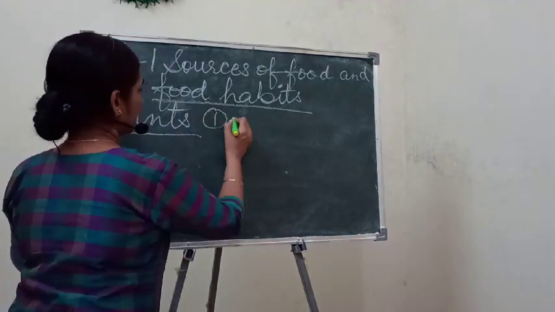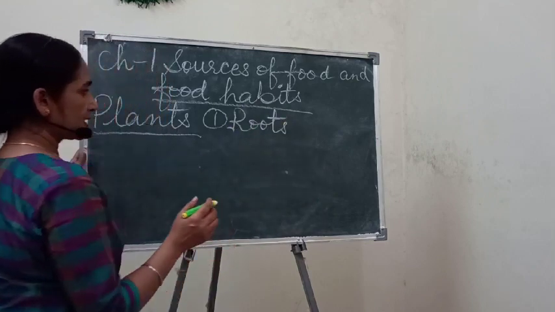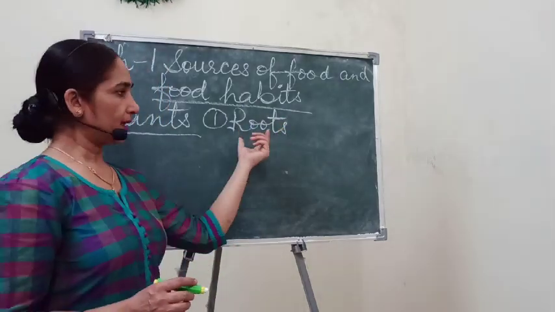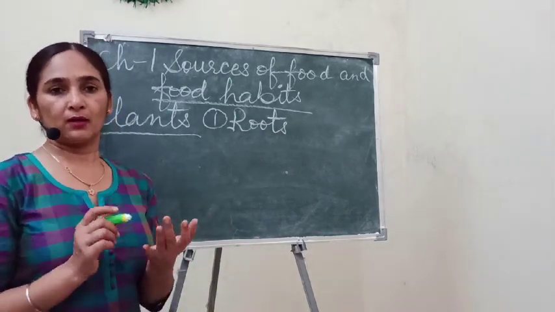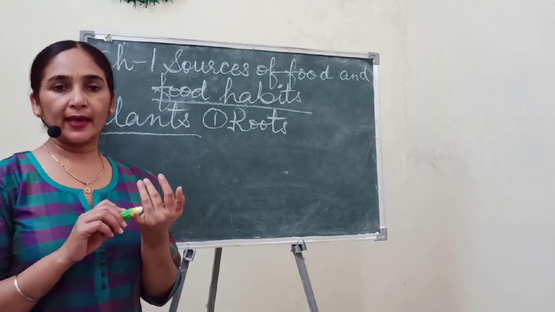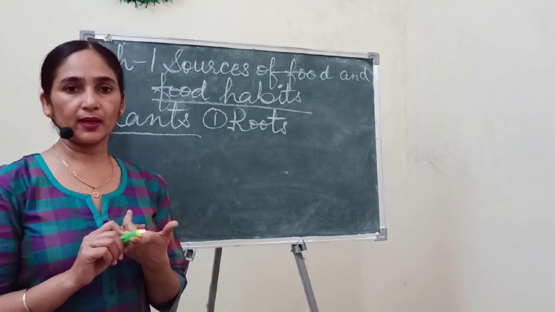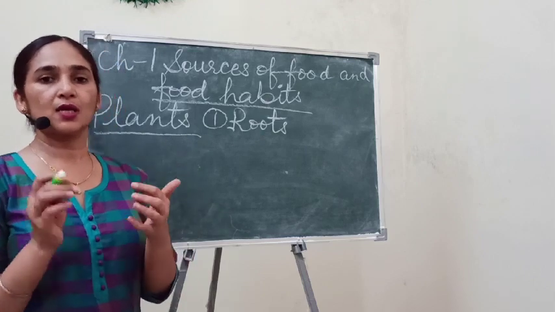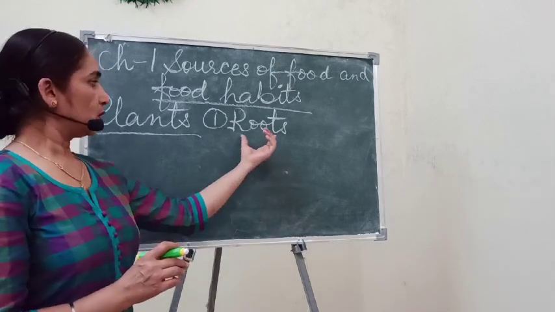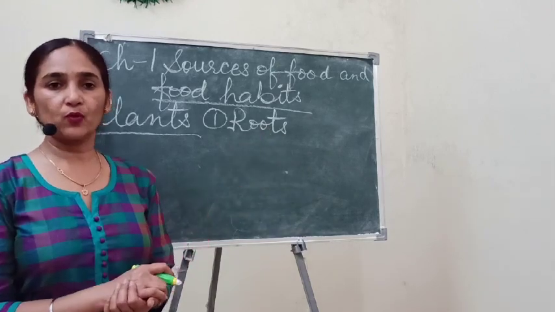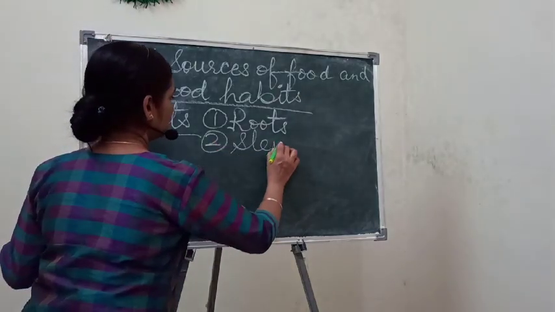So the first part is roots. Roots are also used as food. As examples of roots, we can take beetroot, carrot, turnip and radish. These are very common roots which we use in our daily life. The second part of a plant is the stem.